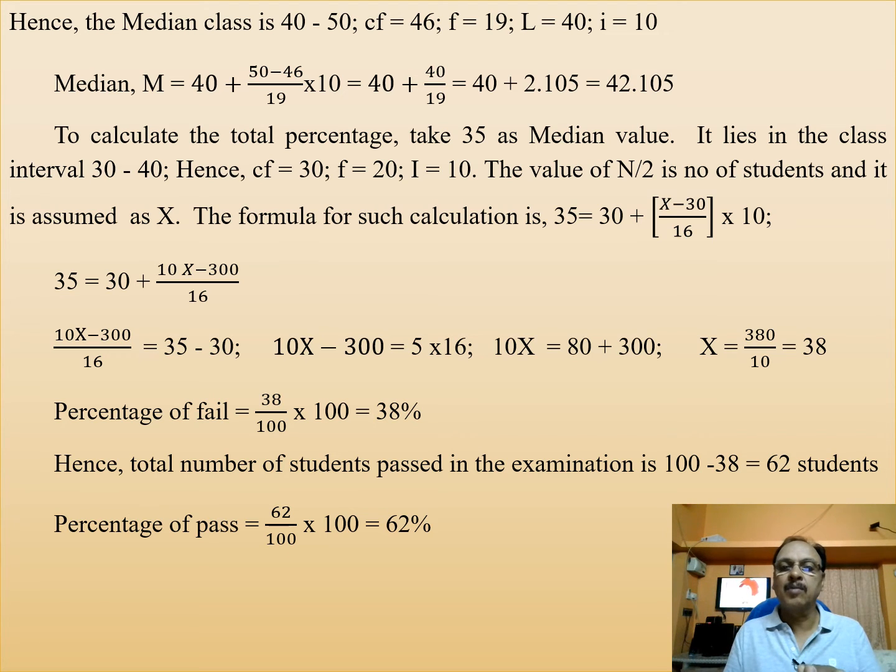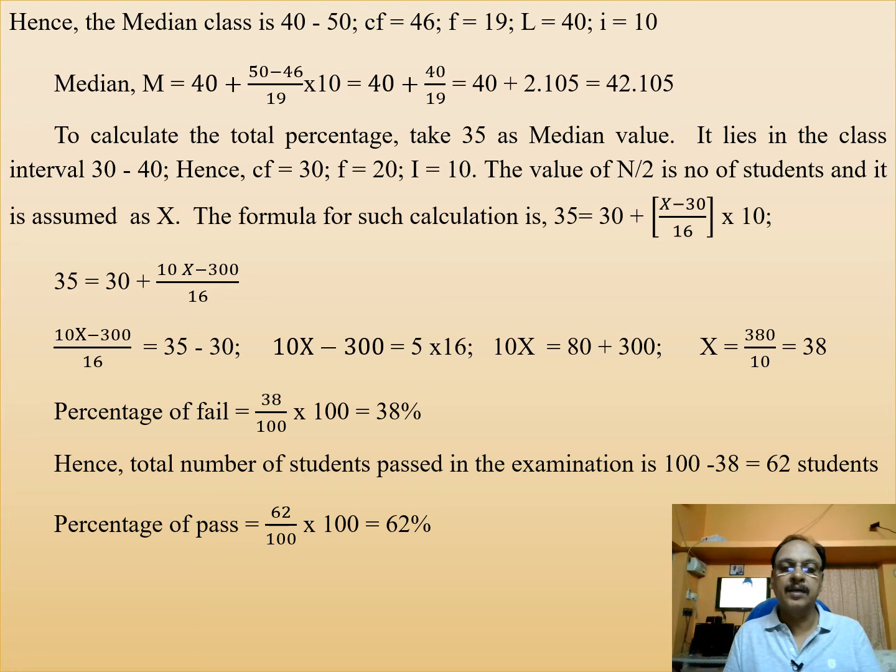Hence the formula is 35 equals 30 plus (x minus 30) divided by 16 into 10. By solving this, 35 equals 30 plus (10x minus 300) by 16.